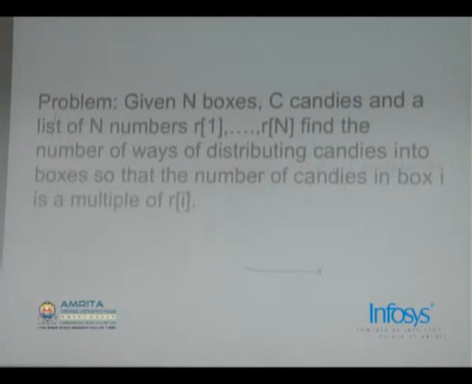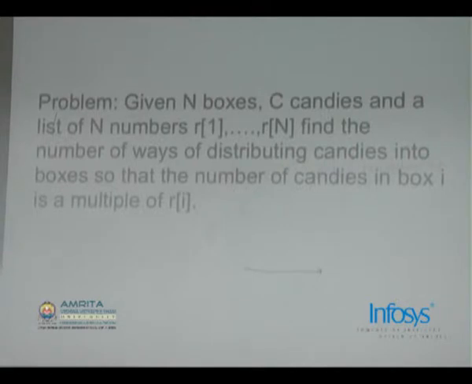The input is n followed by R1, R2, so on to Rn, and C. Find the number of ways of distributing candies into the boxes, so that in box i, the number of candies you put in that box must be a multiple of Ri.